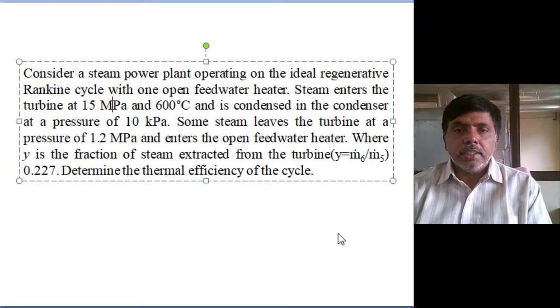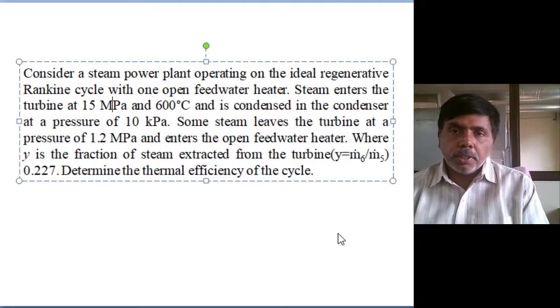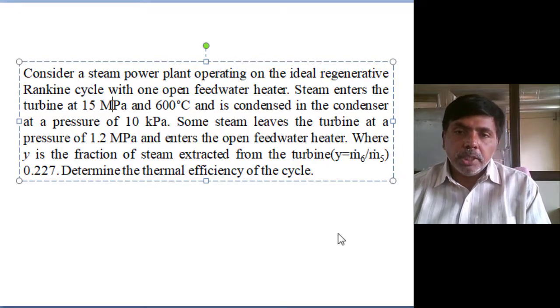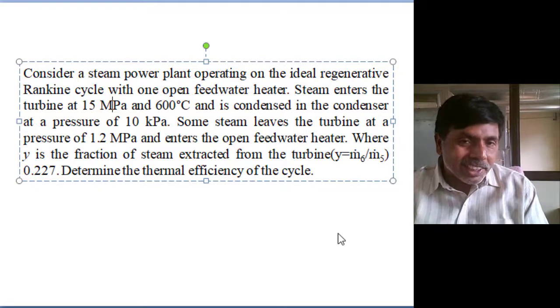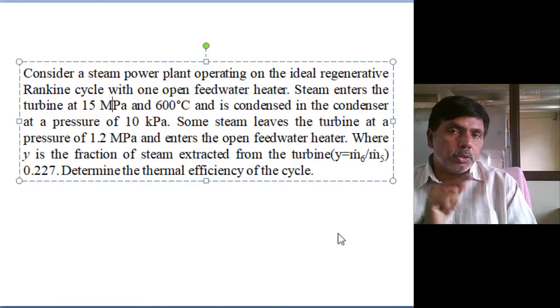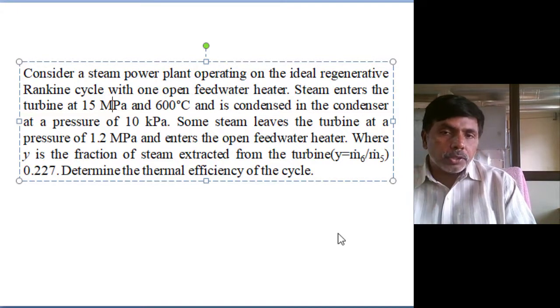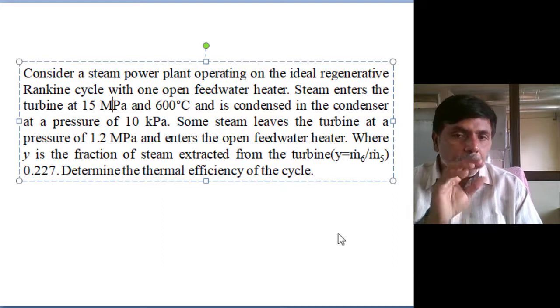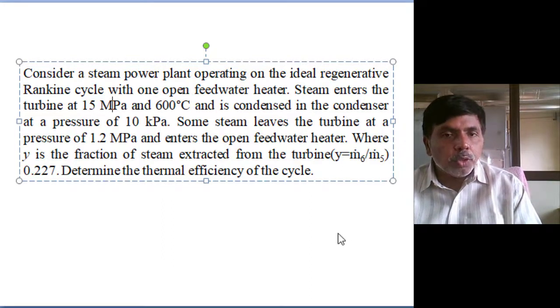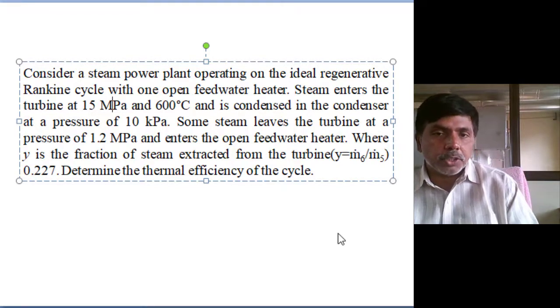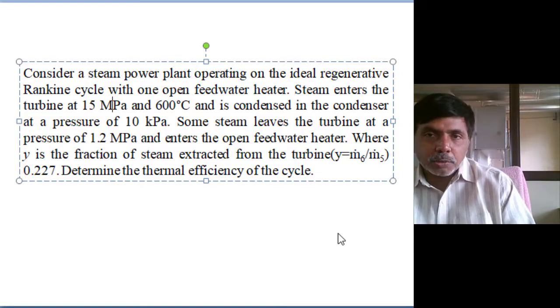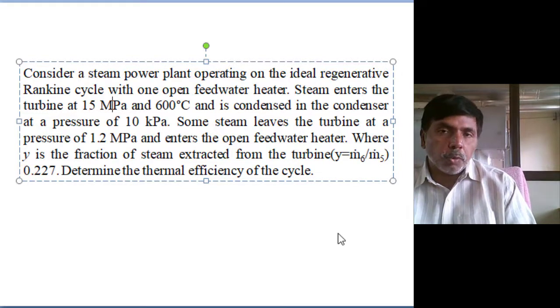So it is condensing in the condenser at a pressure of 10 kilopascal, which means 0.1 bar pressure. Some steam leaves the turbine at a pressure of 1.2 megapascal, which means 12 bar pressure, where we are extracting steam. How much percentage are we extracting? 0.227. So for the next expansion of the steam from 12 bar to 0.1 bar, only 1 minus 0.227, that much remaining mass is expanding in the turbine in the next stages.